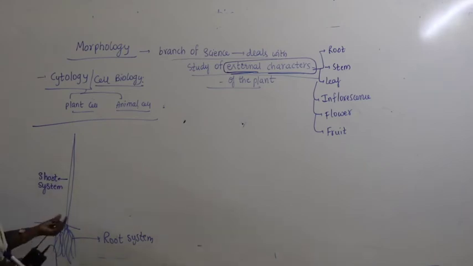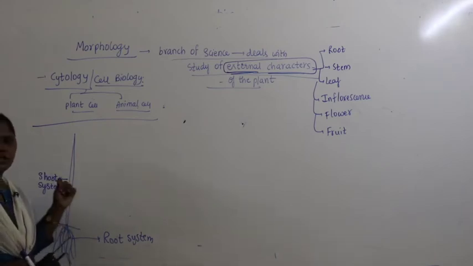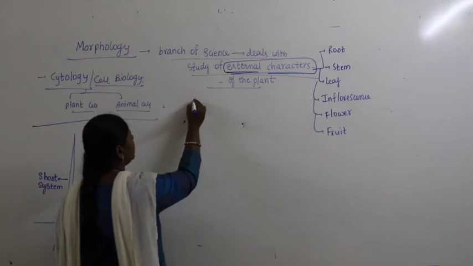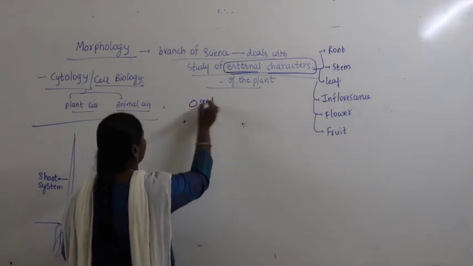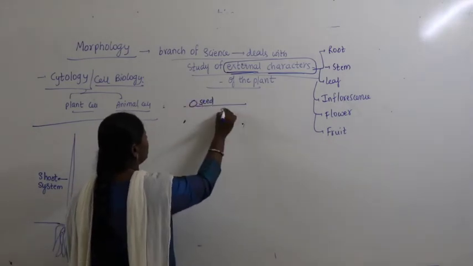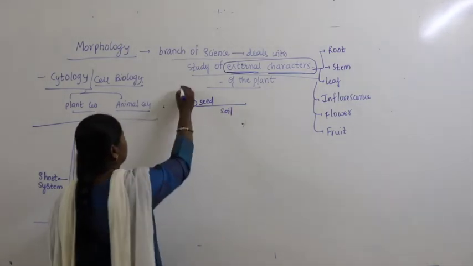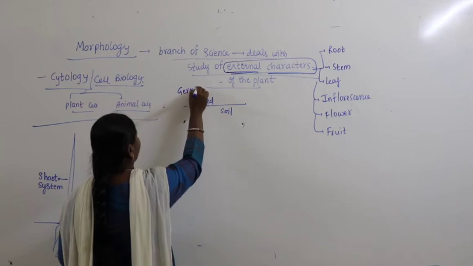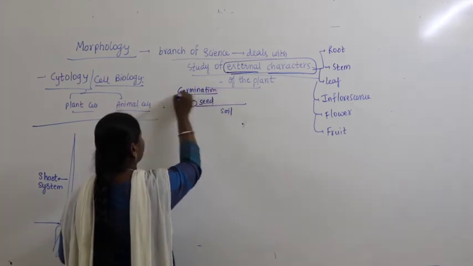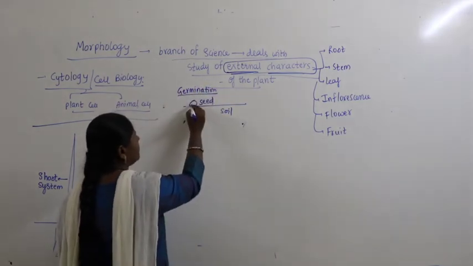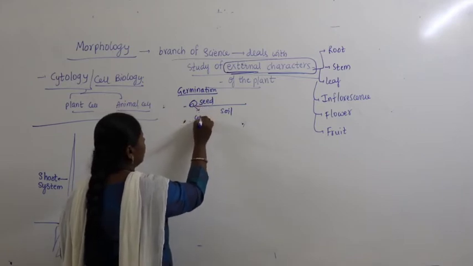Generally, when you take the germination of a plant, suppose a seed is sown into the soil. At the time of germination, the cells will undergo the process called cell division.